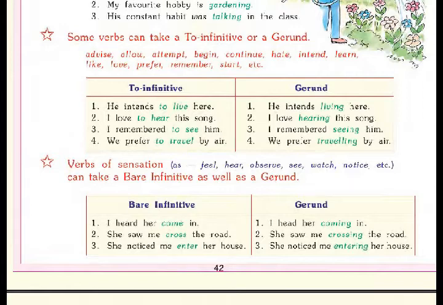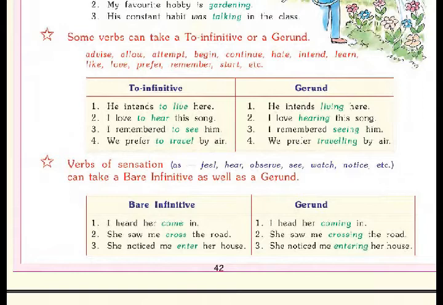Now verbs of sensation like feel, hear, observe, see, watch, notice, etc. can take a bare infinitive as well as a gerund. Bare infinitive, we have also seen in the previous chapter, is when the verb is used without to, and with to it is the to infinitive. So look at the following examples, bare infinitive and gerund.